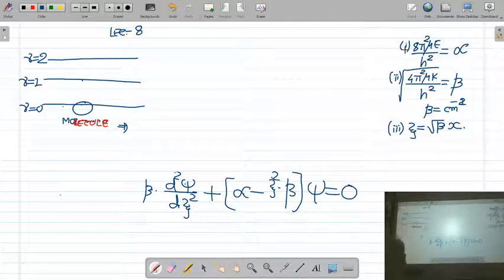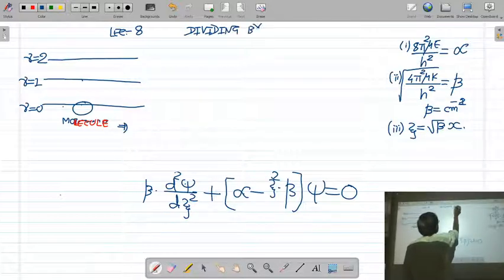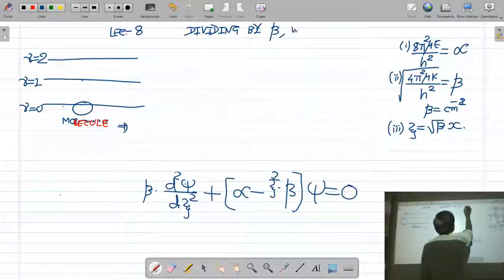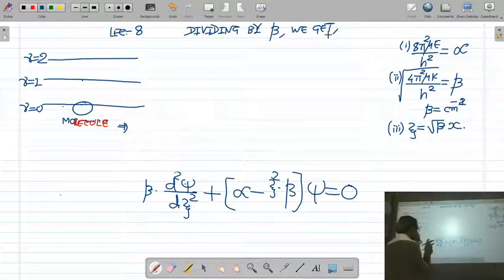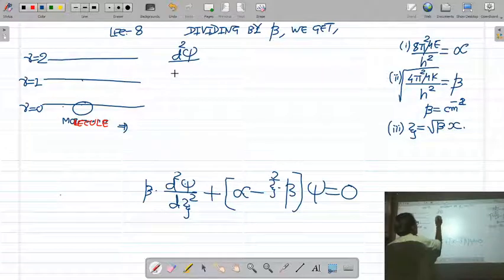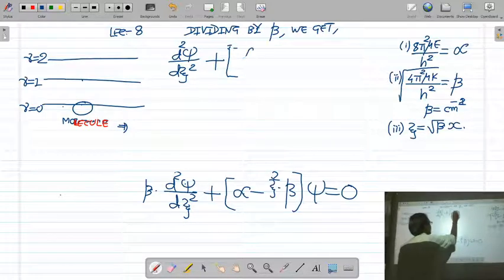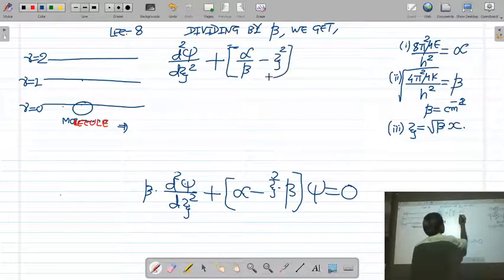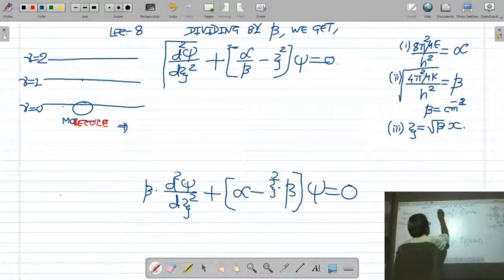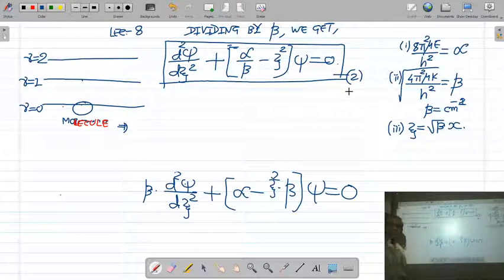If you divide this equation by beta, what do we get?